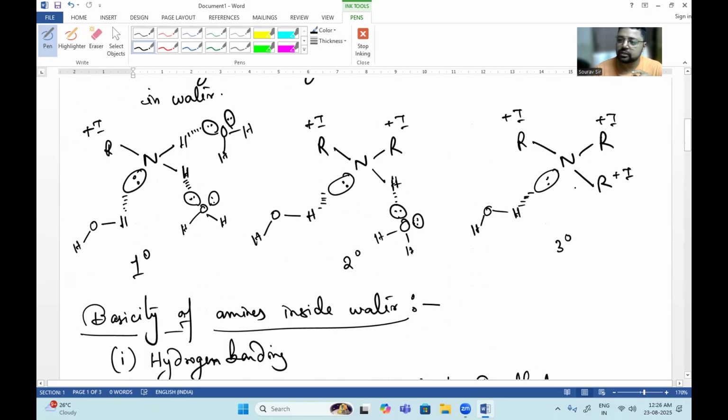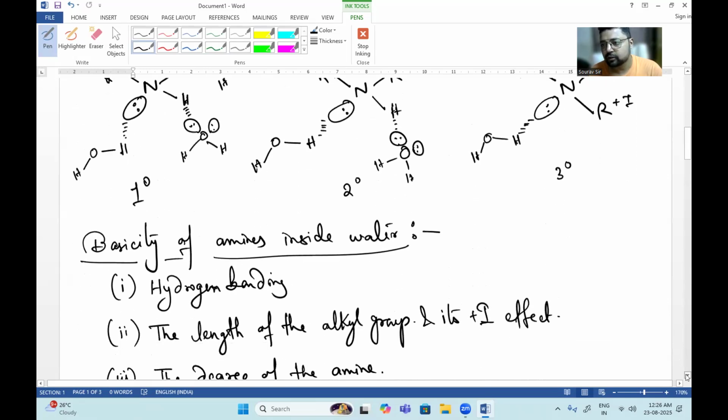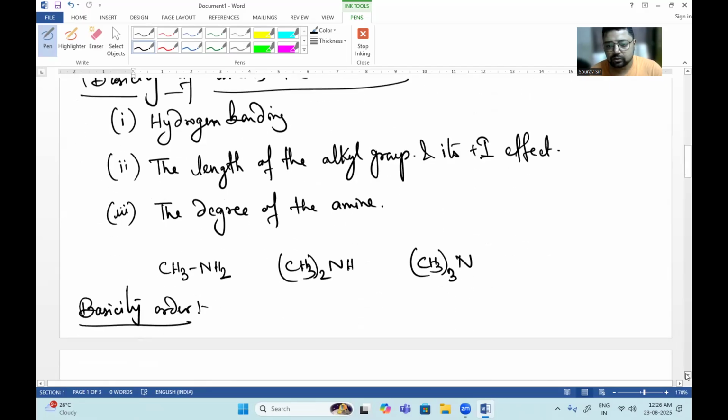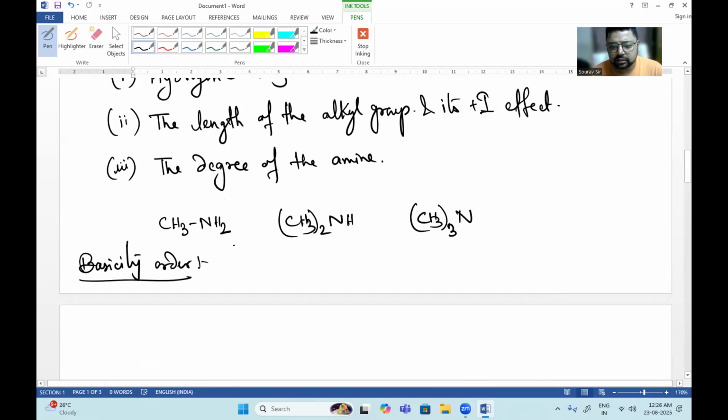So with the increase in electron density over nitrogen, the strength of the hydrogen bond with the lone pair of nitrogen increases. Okay, the hydrogen bond strength with the lone pair of nitrogen increases. So moderation, this 2 degree amine, meaning (CH3)2NH, will show the highest basicity in water. Okay, basicity order in water.